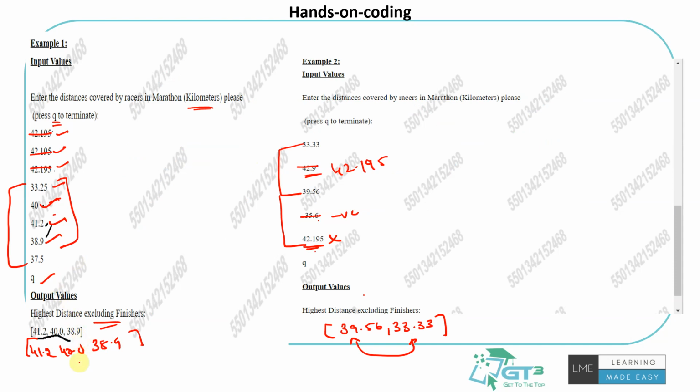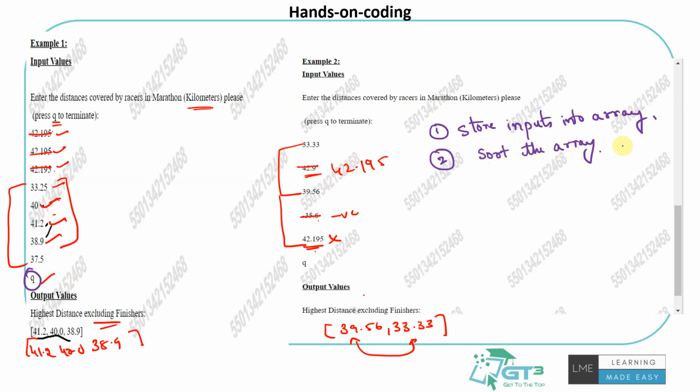So how do you do this? I see it in 3 steps. There are a couple of ways of solving it, and I'll talk about the very standard way most of us would immediately think of. The first sub-step is to get these inputs and store them into an array. Whatever inputs are given, I keep pushing them into an array, and once I get a Q, I stop taking input. That's one. Next, the immediate thing you can think of is to sort the array.